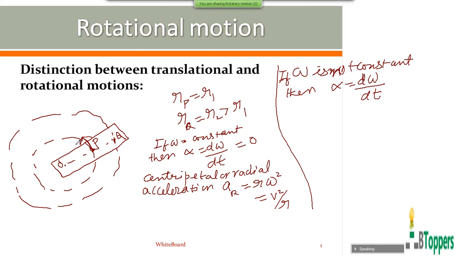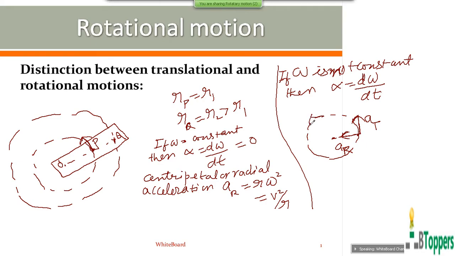As I discussed in the past, for a particle in non-uniform circular motion, the resultant linear acceleration can be resolved into two rectangular components: along the radius of the circular path and towards the center of the circular path, and along the tangent to the circular path.